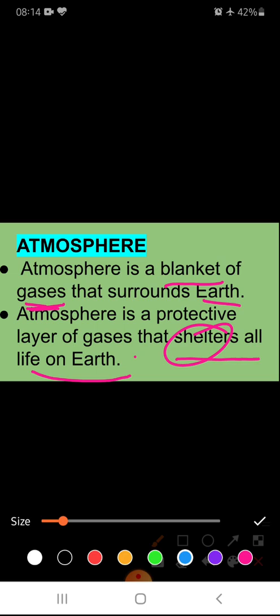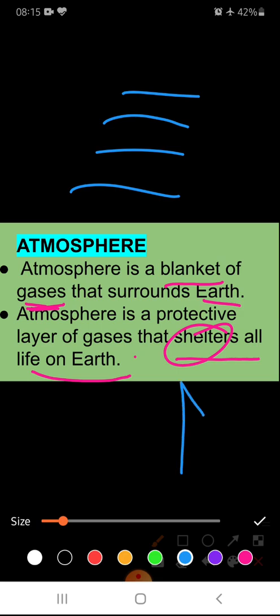And the density of atmosphere is not the same throughout, means on every layer the density is different. We have studied density in the previous chapter. Yes, density is different. It is thick near the ground and becomes thinner as we go up. As the air becomes thinner as you go higher, breathing becomes more difficult.